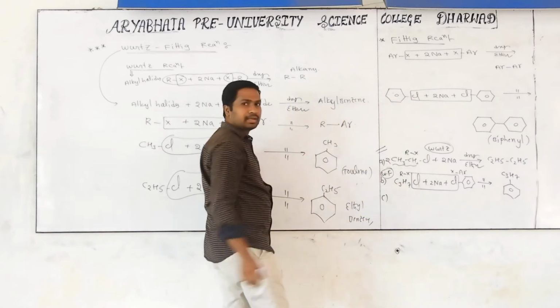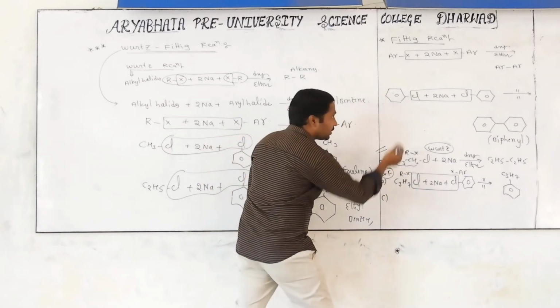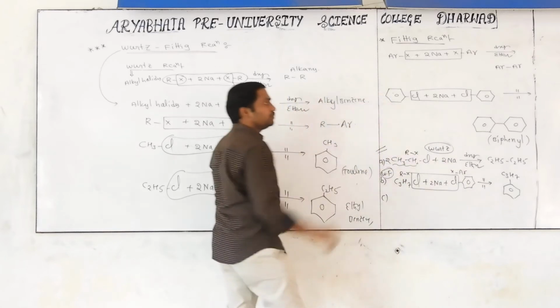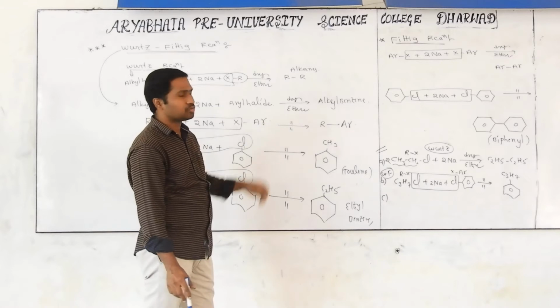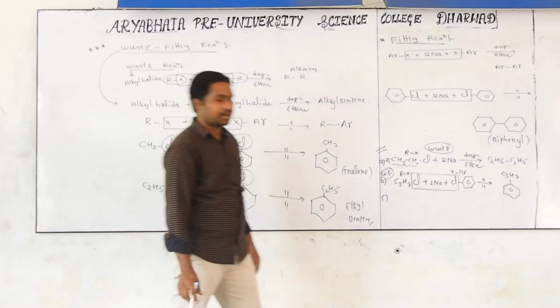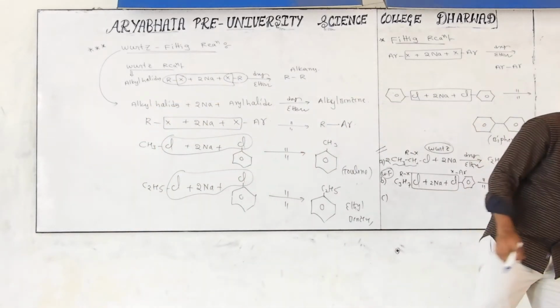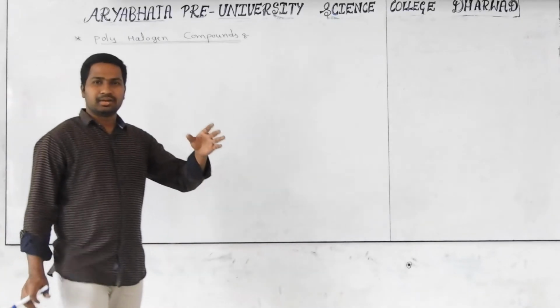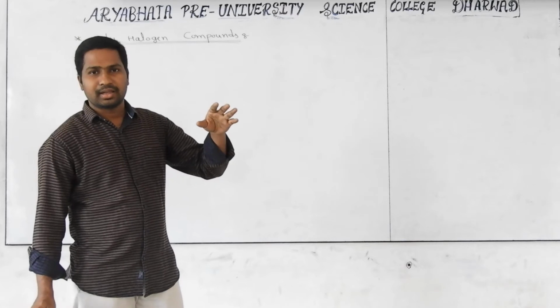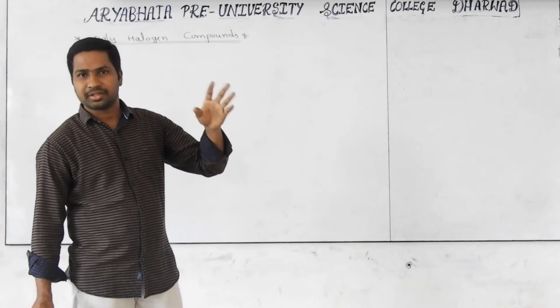Okay, next I will give you one more example. This one we can take. If you take that one, we are getting biphenyls. That is purely aryl halides we are involving in the reaction. That's why it is called which one? Fittig reaction. All of you got clarity here? Yes. With that, aryl halide, alkyl halide preparation, properties, and everything will be over.